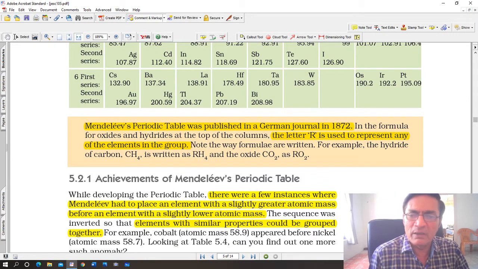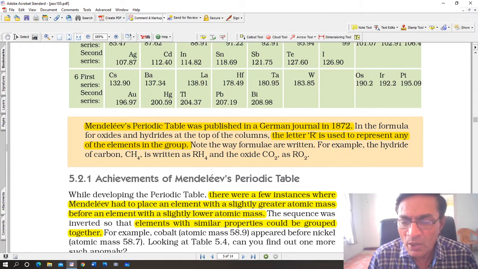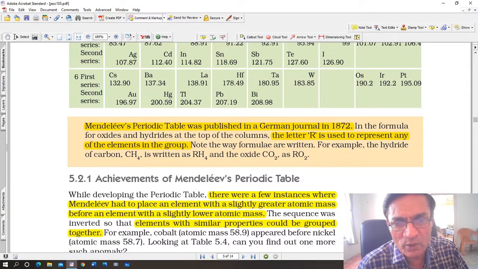Now we'll come to the achievements of Mendeleev's periodic table, then his limitations, and the modern periodic law. Alright, I'll stop here today. We'll carry on further from here.